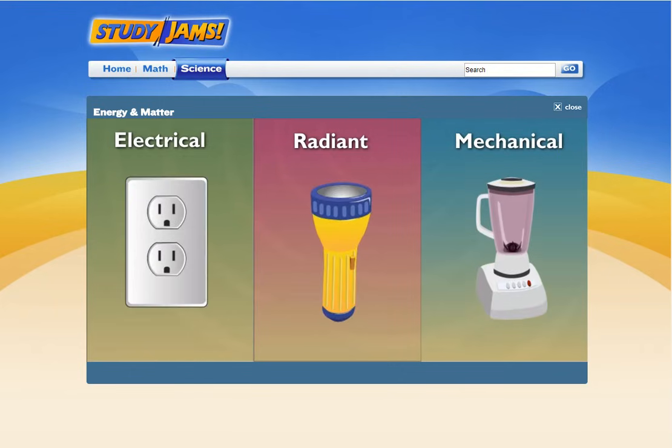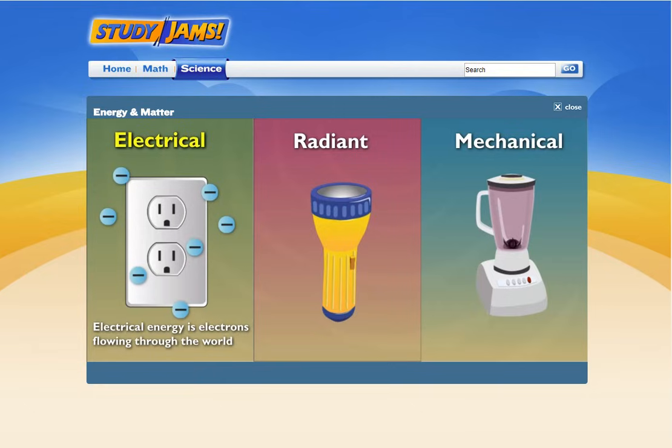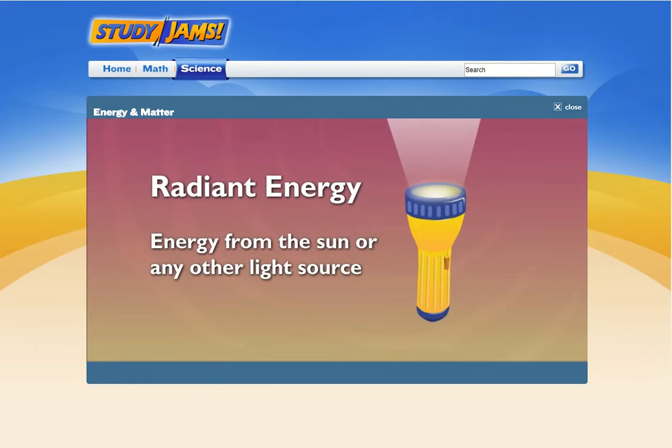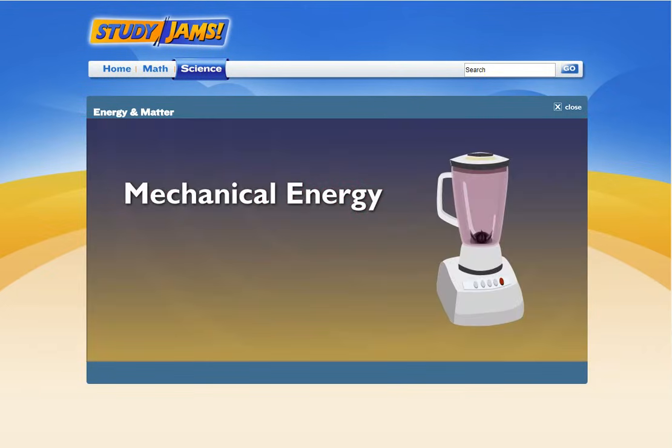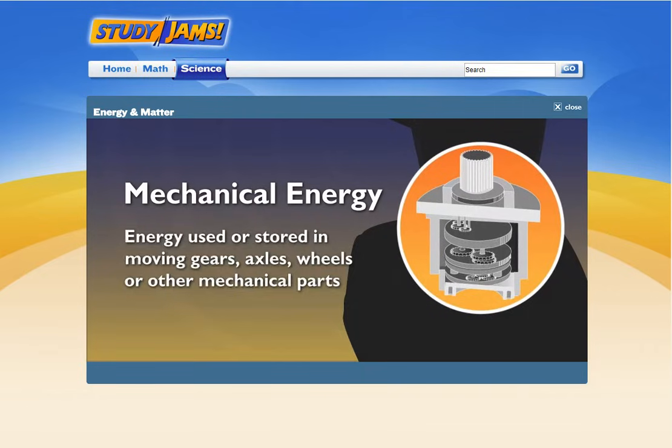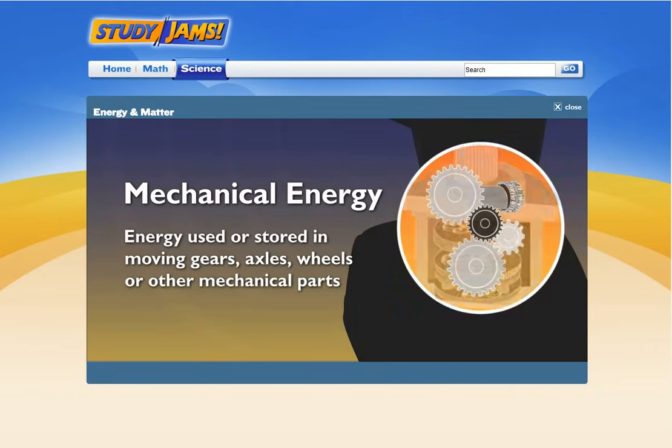I know electrical energy. That's what we use to run appliances and lights, right? Yup. Electrical energy is the movement of electrons through the world. It can be transferred into both radiant and mechanical energy. Is radiant energy like light? Exactly. Radiant energy can be light from the sun or any other light source. And electrical energy is connected to mechanical energy too. How? Well, electric motors transfer the electric energy into mechanical energy. Mechanical energy is then used or stored in moving gears, axles, wheels, or other parts. It can be potential energy, waiting to be used, or kinetic energy when the parts are in motion.